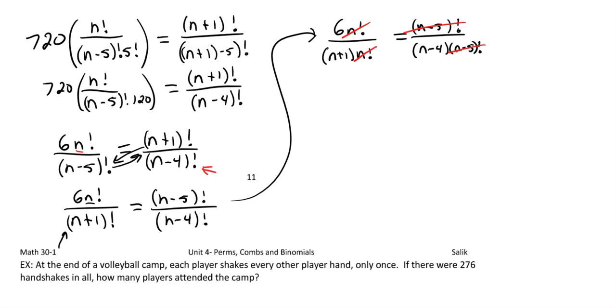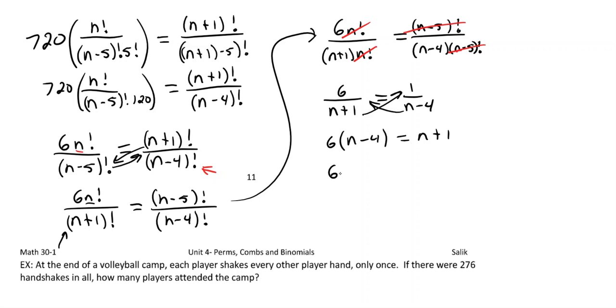And now we're back to just straightforward algebra, right? Now we've just got 6 over n plus 1 is equal to 1 over n minus 4. I'm going to bring both of these up to the top to get them out from under the denominator. So now we've got 6 times n minus 4 is equal to n plus 1.